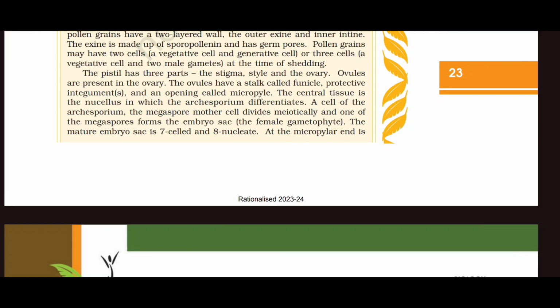The pistil has three parts: the stigma, the style, and the ovary. Ovules are present in the ovary. The ovules have a stalk called funicle, protective integuments, and an opening called micropyle. The central tissue is the nucellus, in which the archesporium differentiates. A cell of the archesporium, the megaspore mother cell, divides meiotically, and one of the megaspores forms the embryo sac.